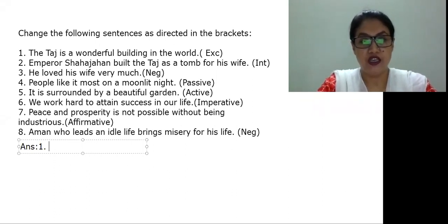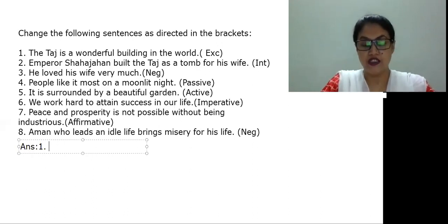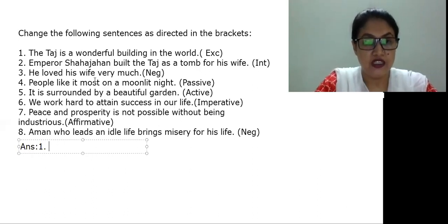The Taj is a wonderful building in the world. This is an assertive sentence. You need to change it into an exclamatory sentence. You know that in an exclamatory sentence we need to use what or how, and after the sentence we need to put the sign of exclamation. So look here: the Taj is a wonderful building in the world. What will be the exclamatory of this assertive sentence?